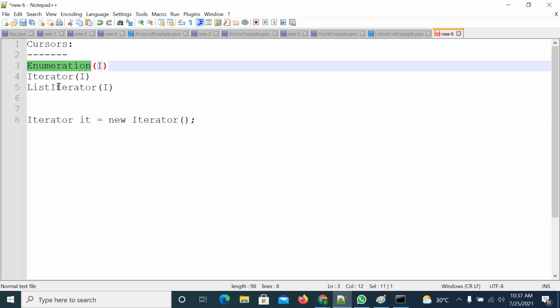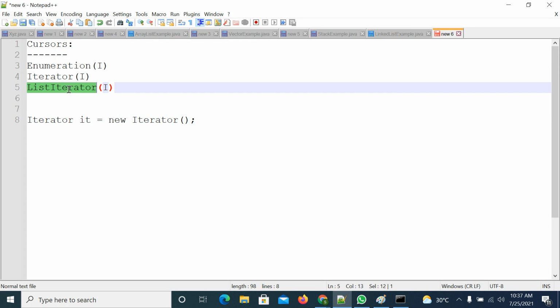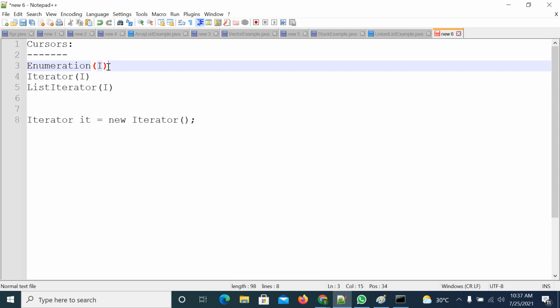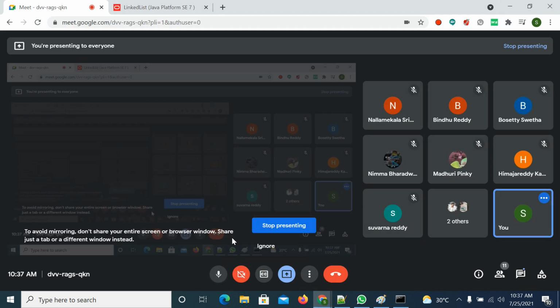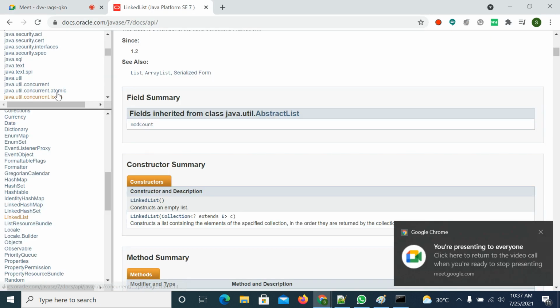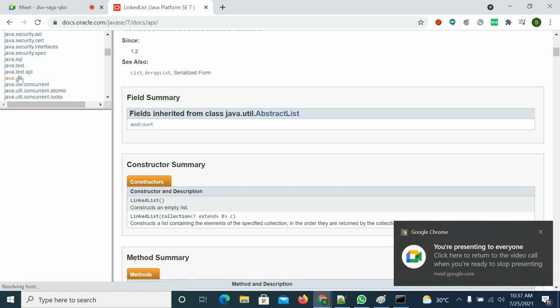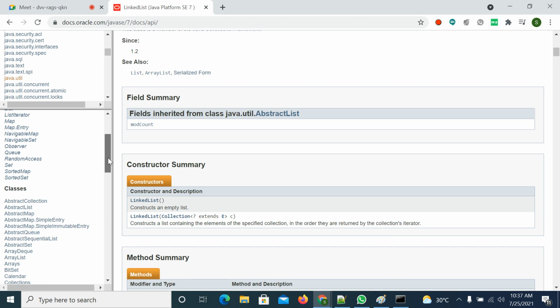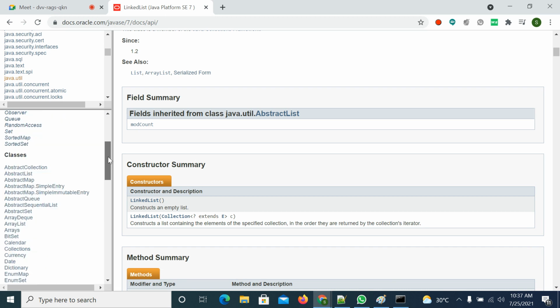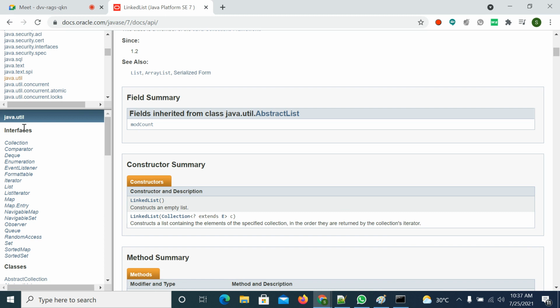First, open the API documentation and see what methods are there as part of Enumeration, what methods are there as part of Iterator, and in the same way what methods are there as part of ListIterator. Right? So try to note down the methods. The method names are important. So I'm opening the API documentation. See here, going to the util package, go to the interfaces.